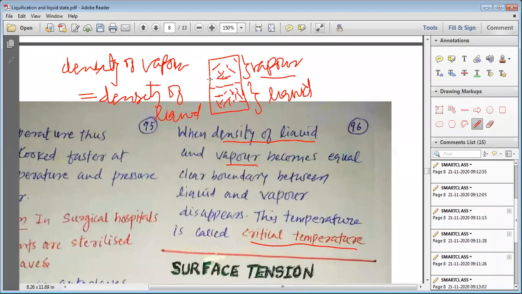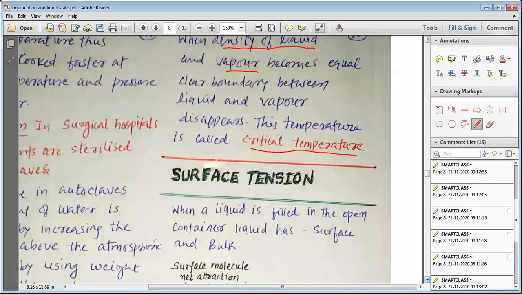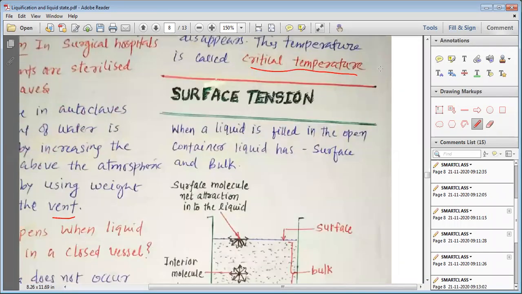At that time, the clear boundary between the liquid and vapor is not seen. Both have the same density, and that particular temperature is known as the critical temperature. So here we have another definition, or another understanding, about the critical temperature.